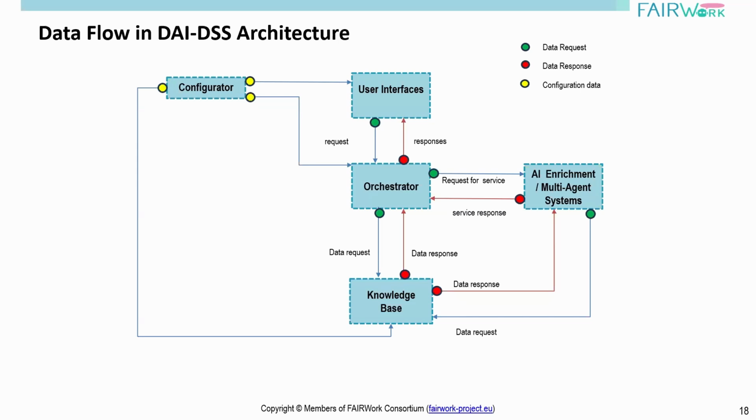And with this information available in the knowledge base, we can use corresponding AI services. Here is such a process, which I would like to use to show how various components can interact with the knowledge base. The configurator itself, as I told you, is the starting point, and based on the information the decision process models have captured, we will create appropriate user interface layouts where users can interact to get decision support.